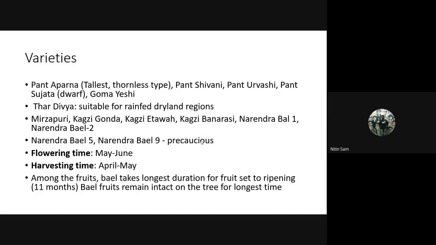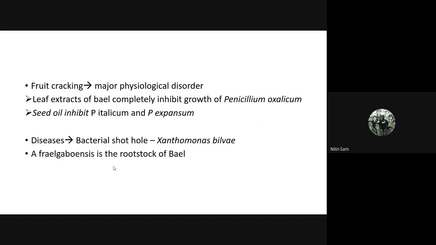Flowering time is May-June, and harvesting period is April-May. So after May-June flowering, the fruit ripens in April and May, which means it takes almost 11 months from flowering to fruit ripening. Fruit cracking is the major physiological disorder in bale.